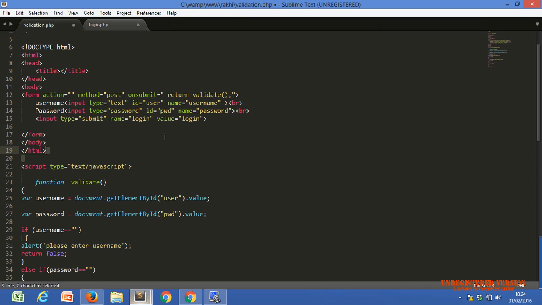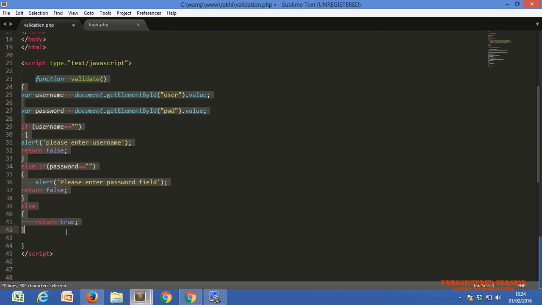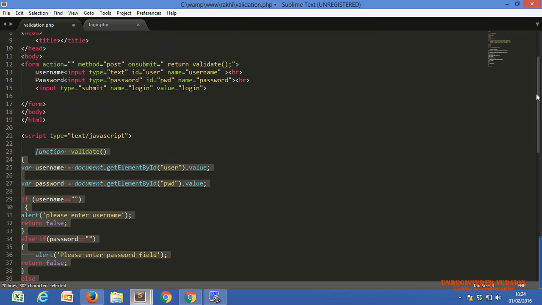We can call the JavaScript function directly. This is the JavaScript function, the same function we already discussed. I will just repeat the definition of functions also. So we can call the JavaScript function, and whenever we call any function, it will execute the whole code of that function or not.